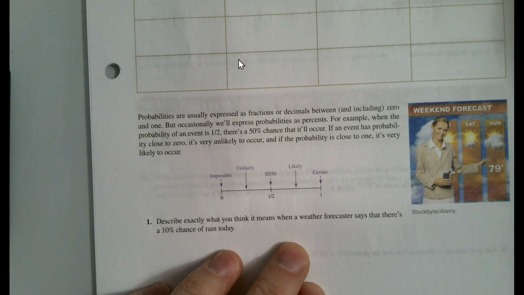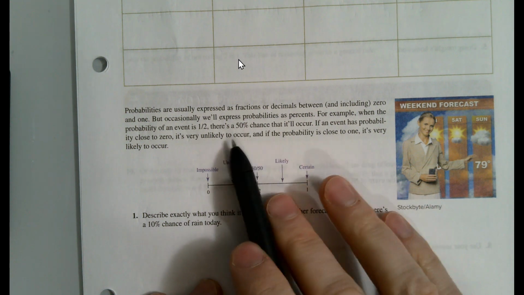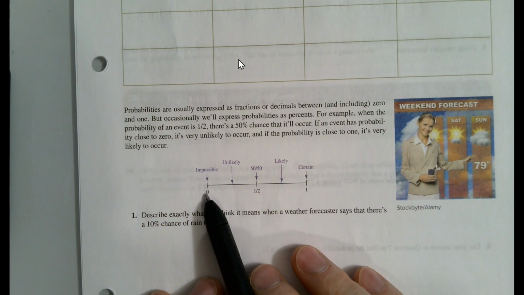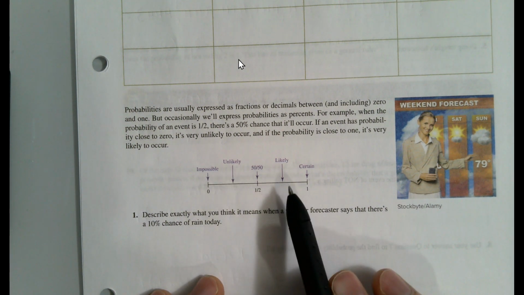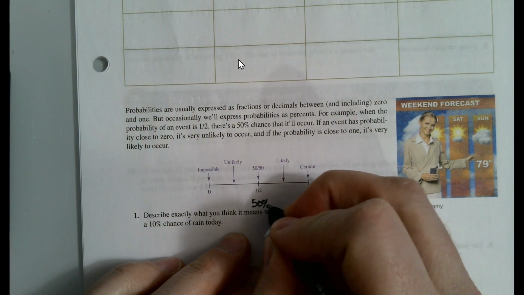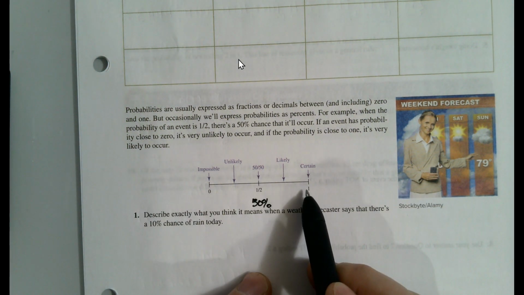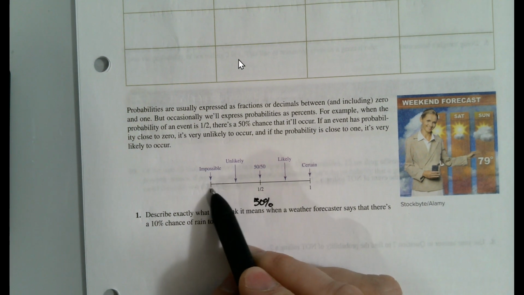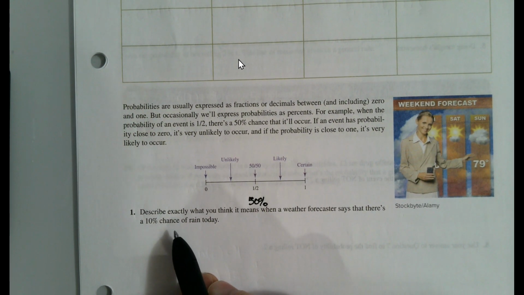Okay, so we know about theoretical probability. Now we're going to head towards empirical probability. We've already talked about this, that probabilities are fractions, decimals, or percents between 0 and 1. So this is a nice little number line that also includes words. So 50-50 or 1/2 or 50% is equally likely to occur or not occur. So that's the line between, here's the likely side of things to happen up to certain, here's the unlikely side down to impossible.